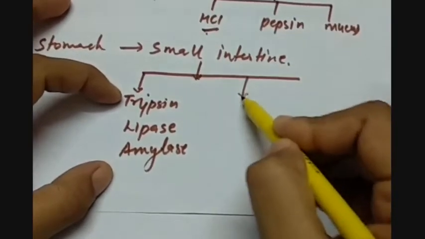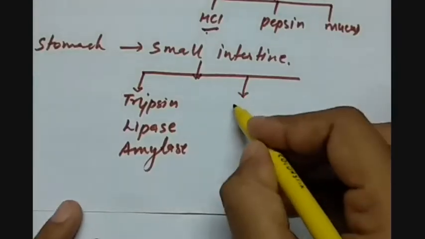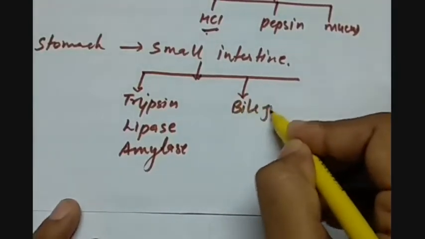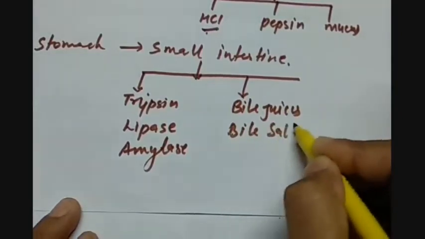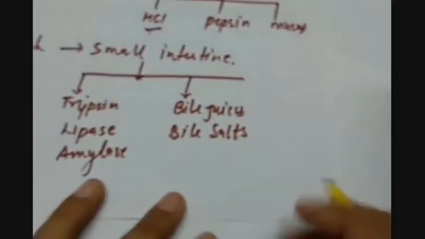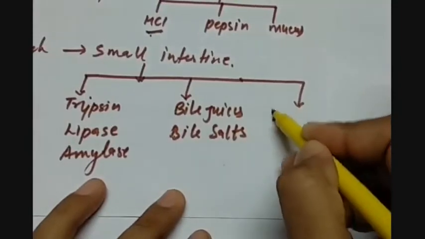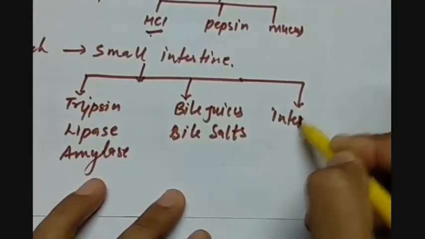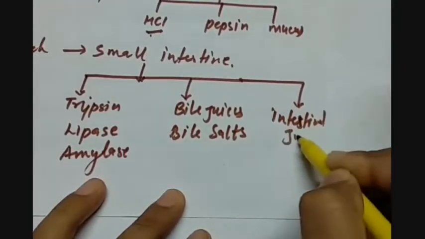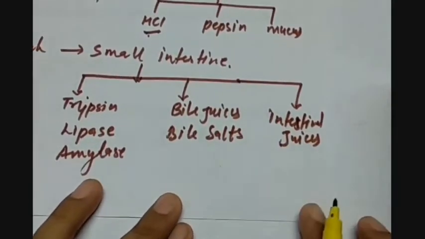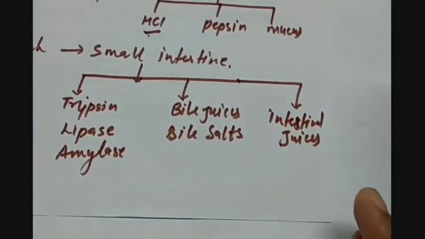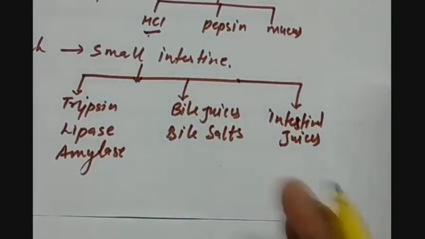Then we have the liver secretions. What are they? Bile juices and bile salts. Then further we have intestinal juices. Intestinal juices are peptidases, sucrases, maltases, fructases. Now what is the function of all these enzymes or these secretions?